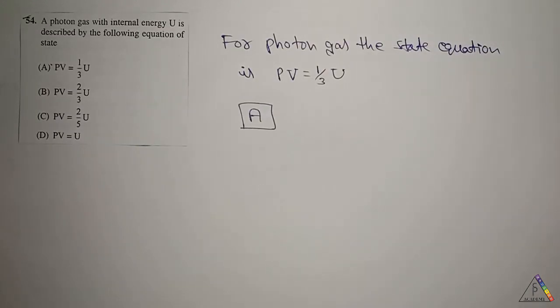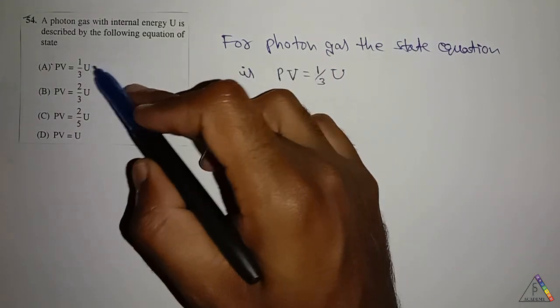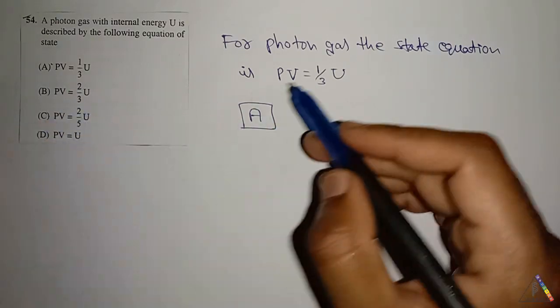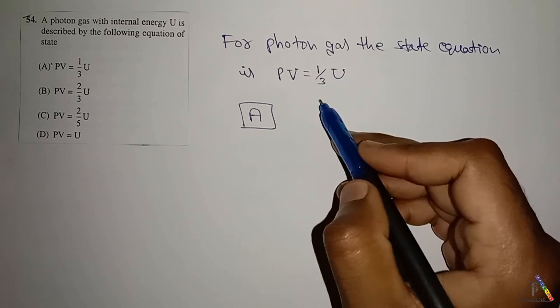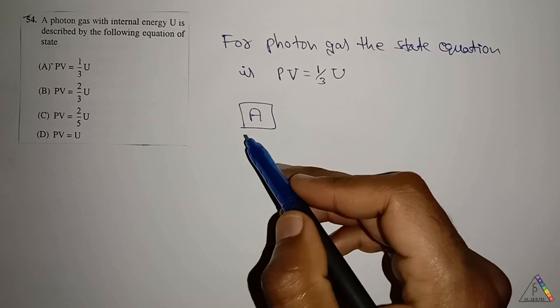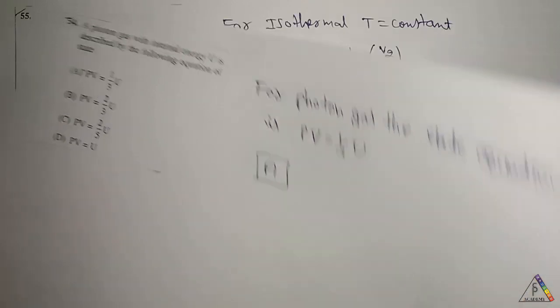Next question. A photon gas with internal energy U is described by the following equation of state. These are all the options. We know that for a photon gas, the state equation is PV is equal to U by 3, or 1 by 3 into U. For this question, it's a direct question. For this question, the answer is A option.